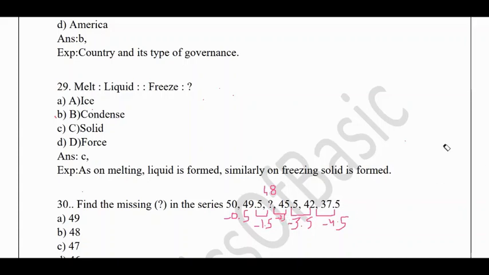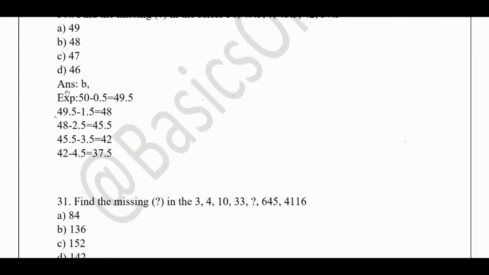So like this, you need to solve these kind of number series problems. Number series is very important for all the examinations, not only for FSSAI, it will compulsorily be asked. Okay. So as I said, the answer would be 48. I've also given the explanation, you can see. Find the missing question mark in the given series. So you need to see what is the series that has been followed here. So let us see now.